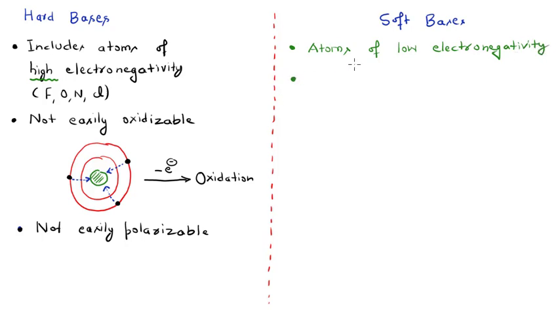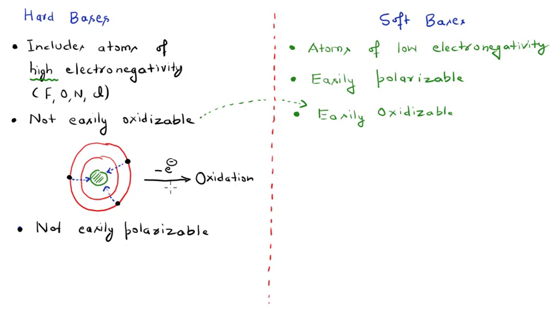The second thing is the size of the atoms is quite large here, right? Because the size is quite large, obviously that will be easily polarizable. So the second point is that the soft bases are easily polarizable, because they have large size and contain a lot of electrons, right? And one more point will be the opposite of this. If the hard bases are not easily oxidizable, we can say that the soft bases will be easily oxidizable.